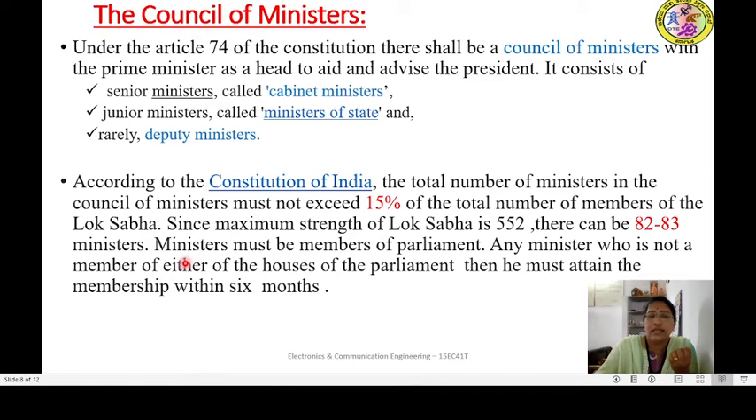And you can see that the ministers must be members of Parliament. It is very important. The minister should be a member of either Lok Sabha or Rajya Sabha. Suppose the minister is not a member of Lok Sabha or Rajya Sabha. In that case, he must attain membership of either house of Parliament within 6 months, either by election or by nomination by the President. Okay, so this is the process for becoming a Minister of the Council.